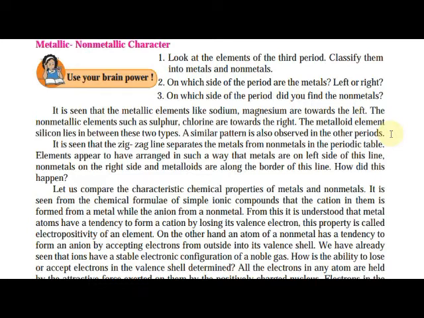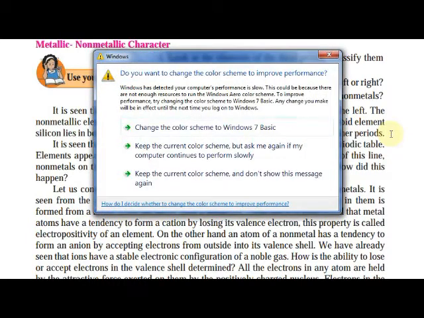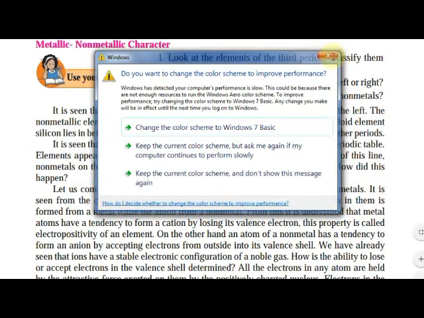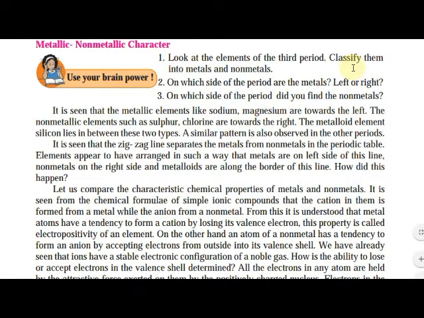On which side of the period are the metals? If you look at the periodic table, you will see that metals are on the left side. And what is on the right side? Non-metals, gaseous elements. Yes or no? They are gaseous, that is why they are non-metals. According to the periodic table, metals are situated at the left side and non-metals are situated at the right side of the periodic table.